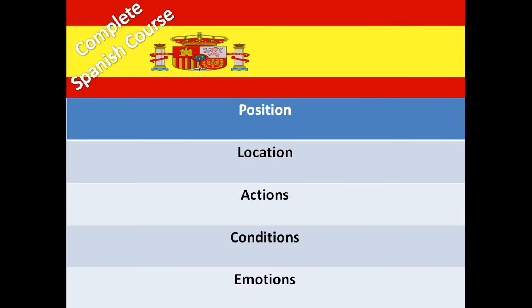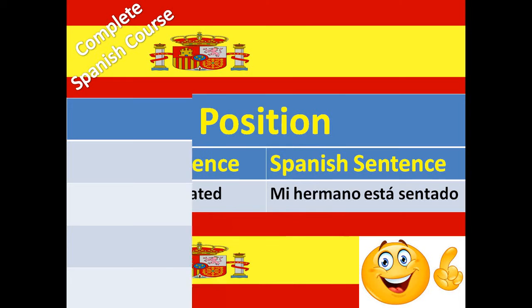So there are certain points on which we use the estar verb: position, location, actions, conditions, and emotions. All these are temporary things, so in these we use the estar verb. Let's understand each one by one.